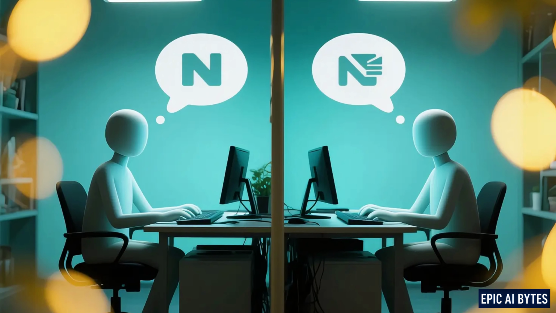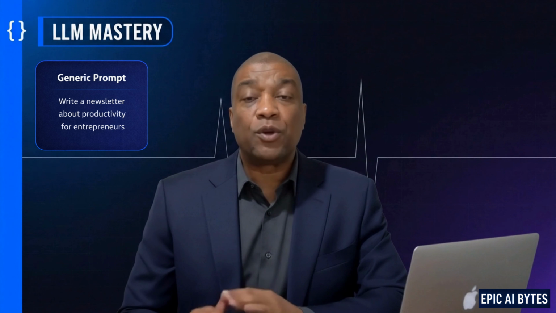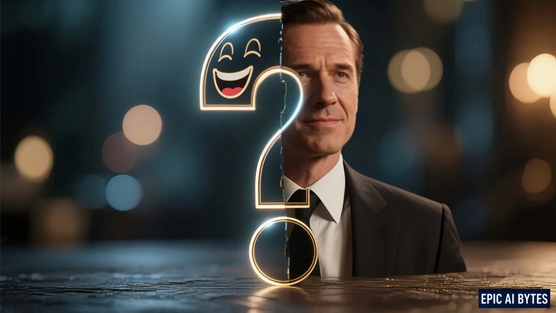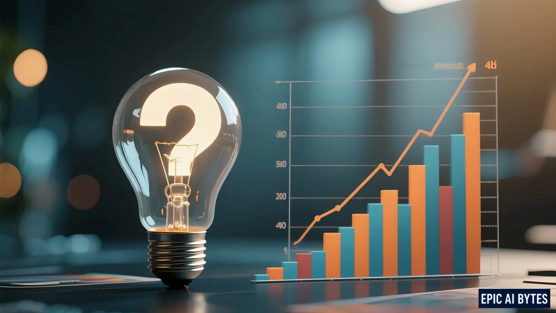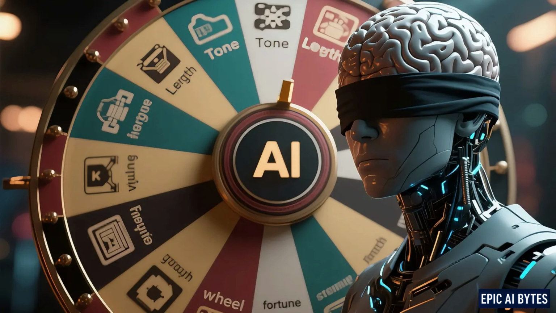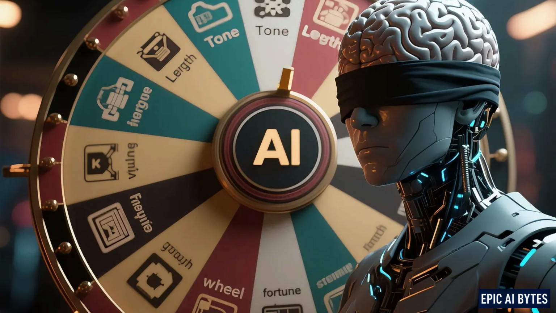Let me give you a simple example. Imagine two people asking AI to write a newsletter. Person 1 types, "Write a newsletter about productivity for entrepreneurs." Seems reasonable, but the AI now has to make dozens of decisions. Tone, audience level, structure, length, examples, style. And because those parameters weren't defined, the model guesses. Different guess each time, so the results vary.